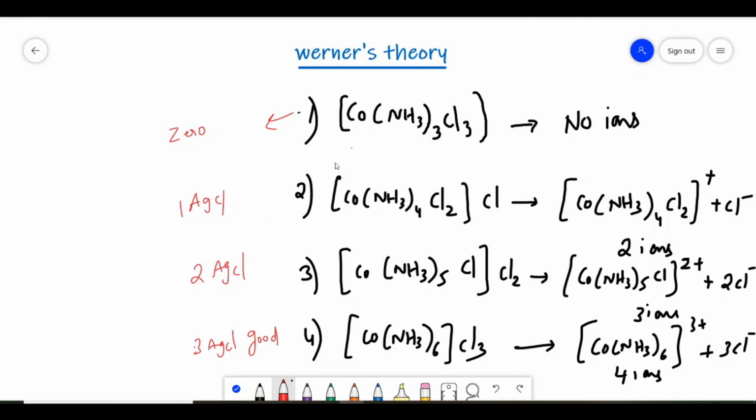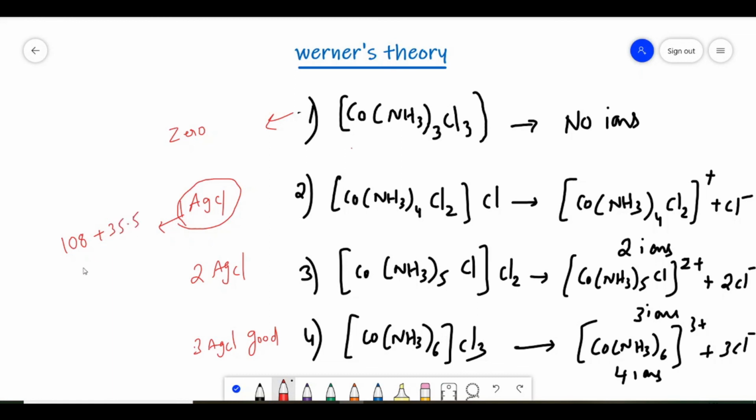And the questions in the objectives also may be asked by giving this complex. He may ask the number of ions, or he may ask the total types of the valencies, primary, secondary, or he may give some equation and ask how many moles of AgCl are formed. Sometimes he will ask what is the weight of AgCl formed. So in this case, the weight of AgCl is nothing but silver is 108 and chlorine is 35.5.